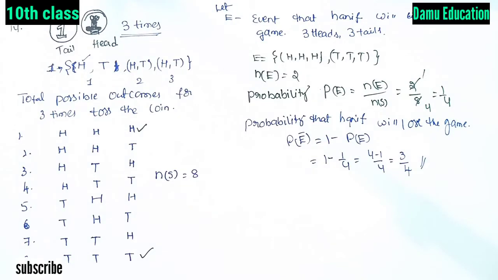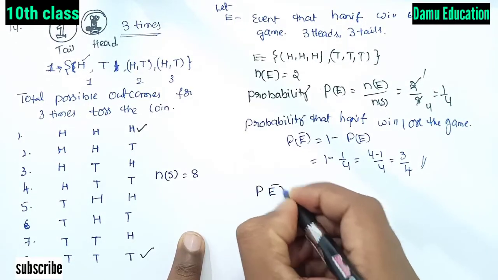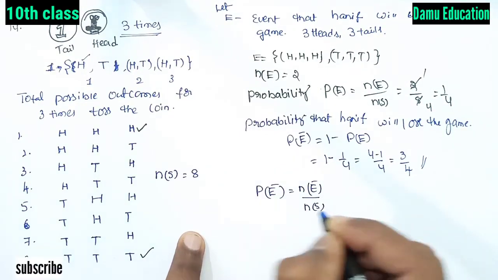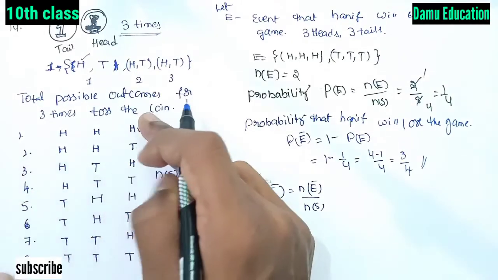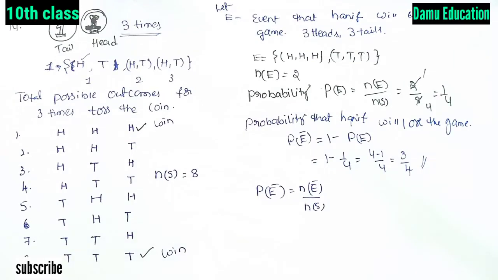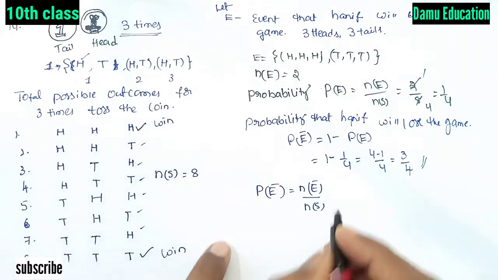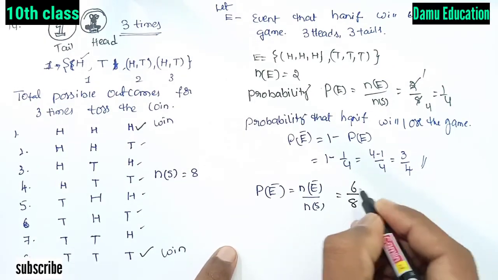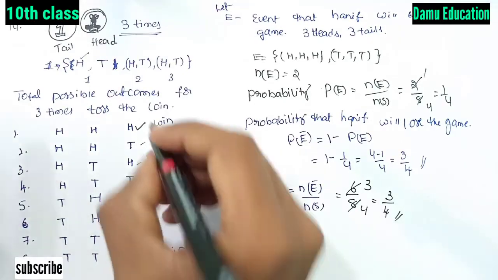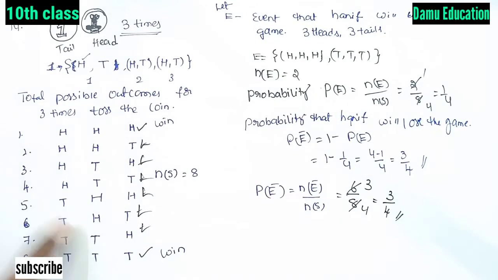Another method is there. What is the other method? Probability of not E is the number of not-E cases, that is the cases in which he will lose the game, divided by N of S. So either he wins or loses here. These are the winning cases. Then the losing cases: 1, 2, 3, 4, 5, 6. So 6 are there, 6 by 8, 2 threes are 6, 2 fours are 8, that is 3 by 4. In all these cases he will lose.